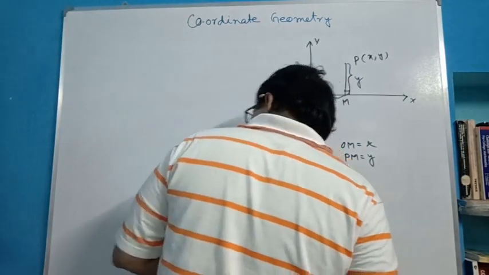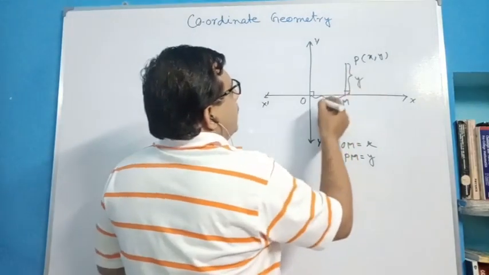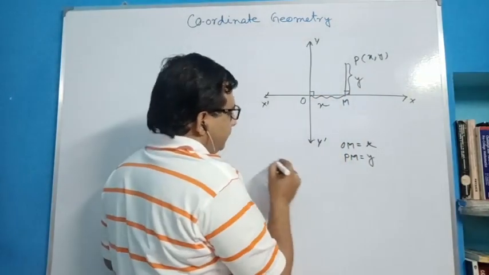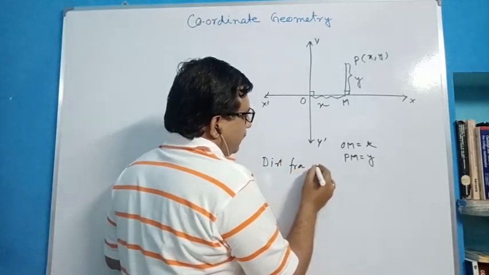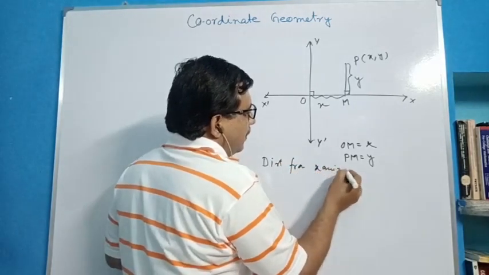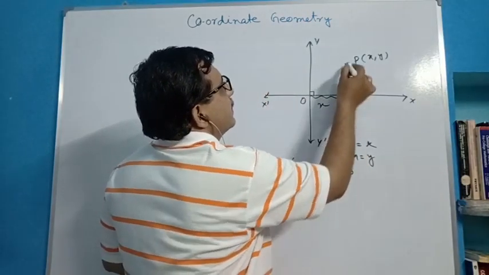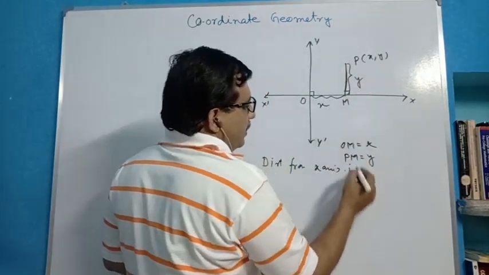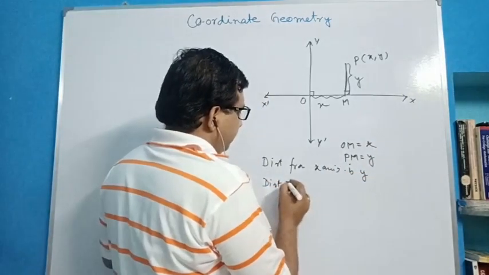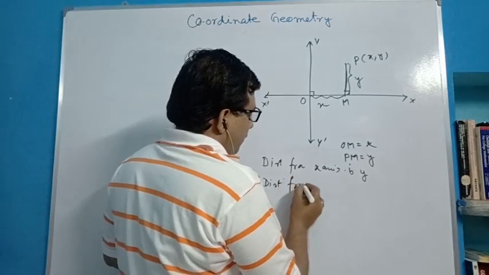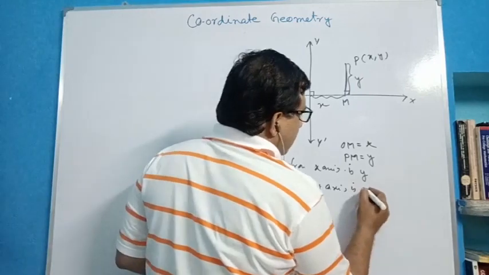Now, if the coordinate is (x, y), what is the distance from the x-axis? The distance from the x-axis is obviously y, and the distance from the y-axis is x.